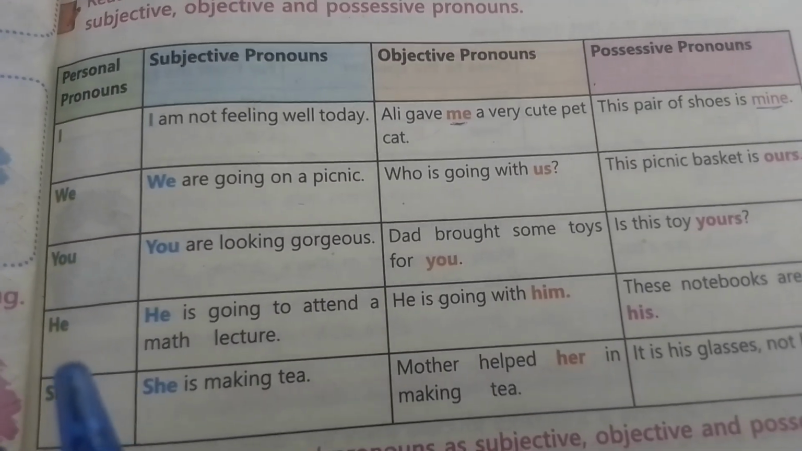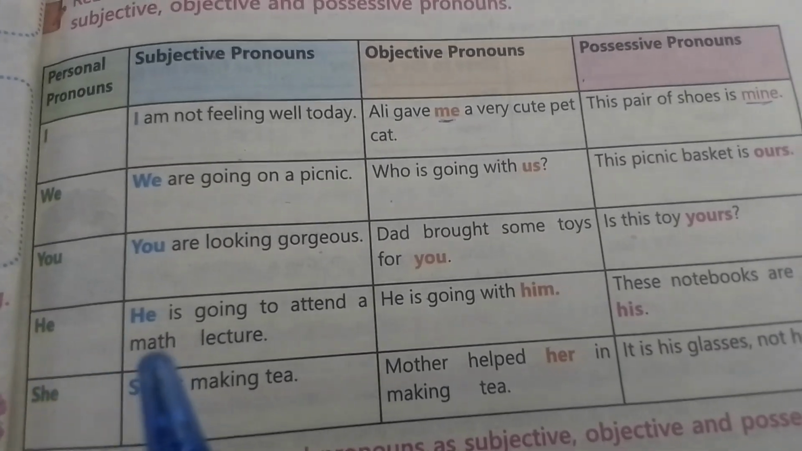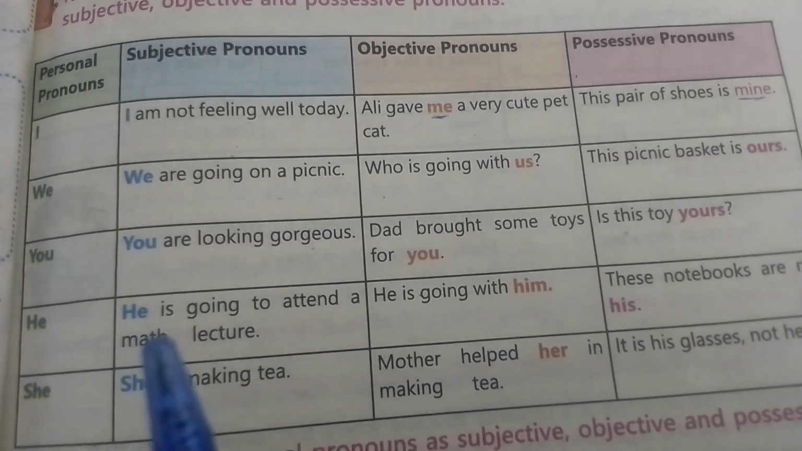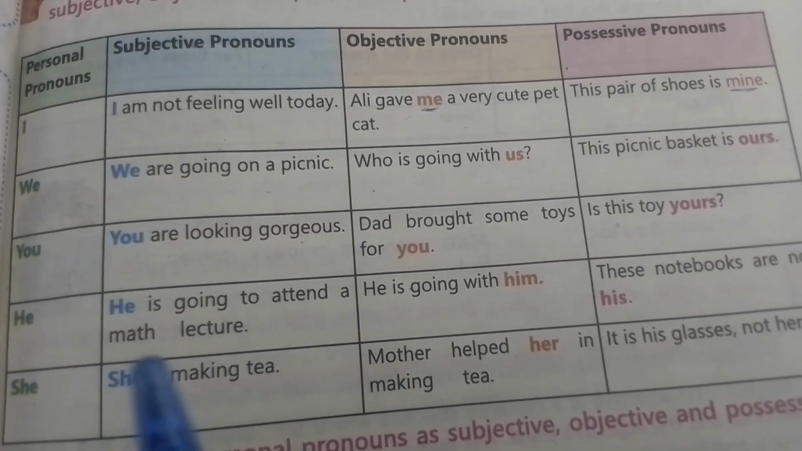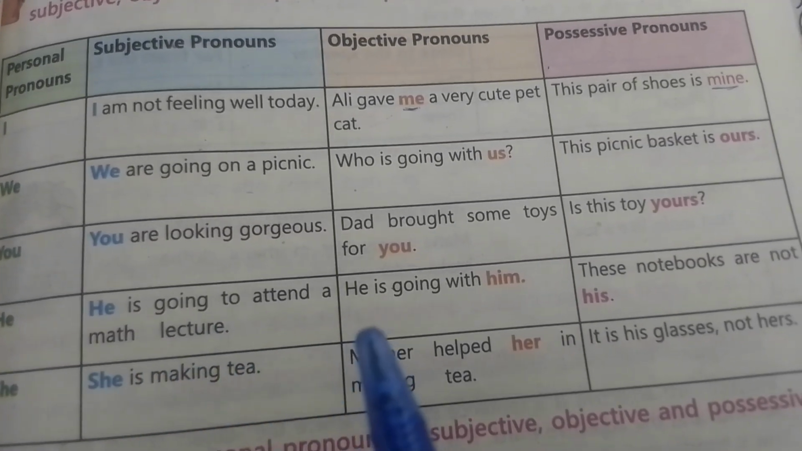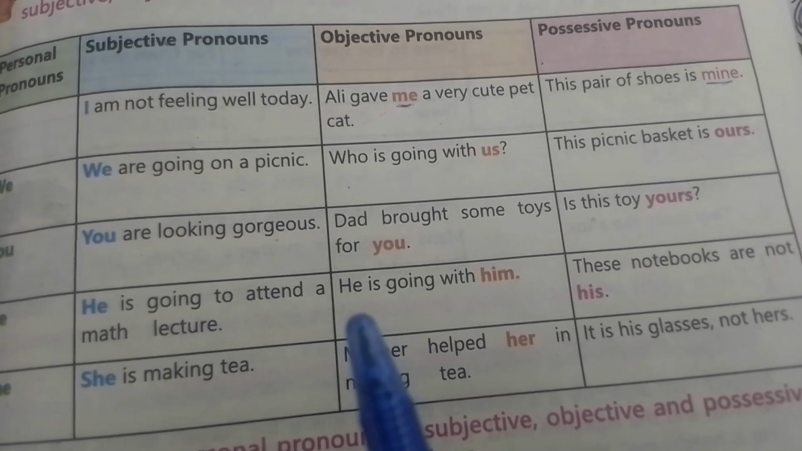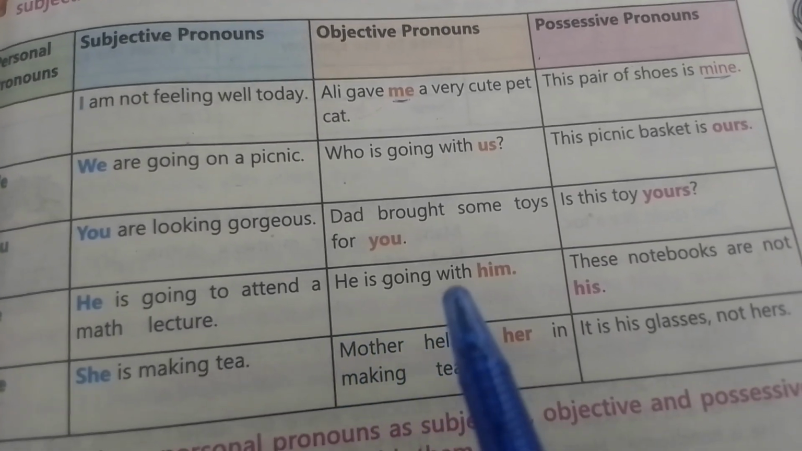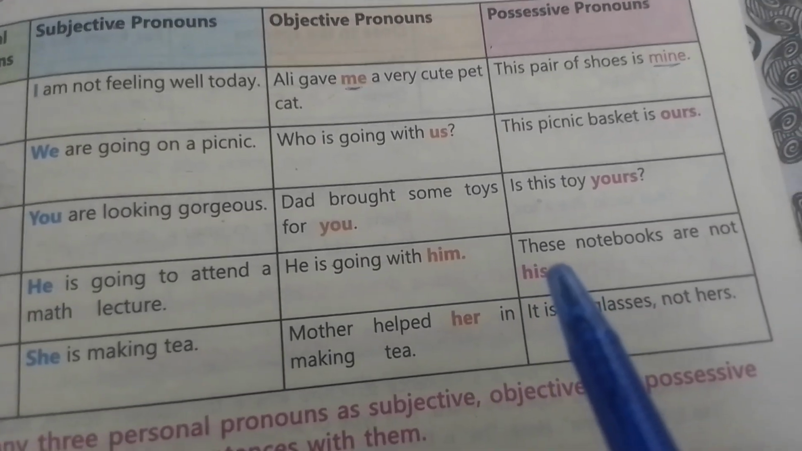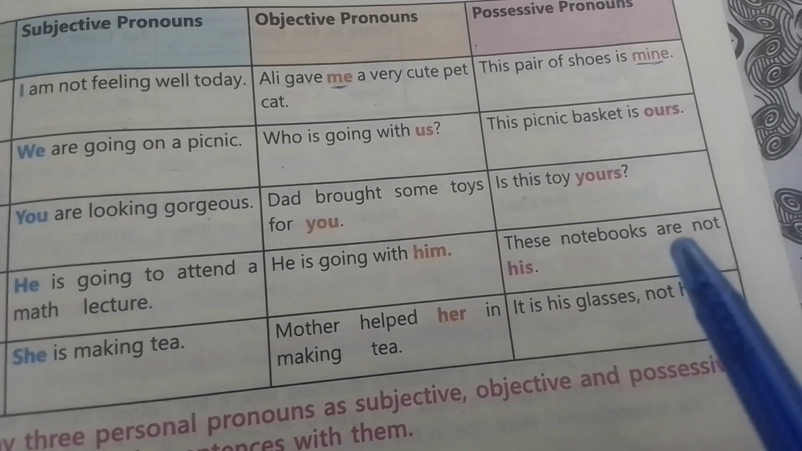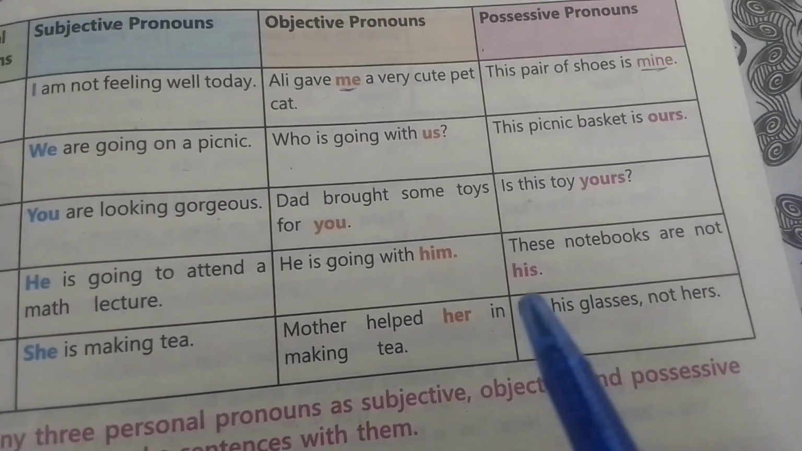Next, personal pronoun is he. Subjective pronoun: he is going to attend a math lecture. Objective pronoun: he is going with him. Possessive pronoun: these notebooks are not his.